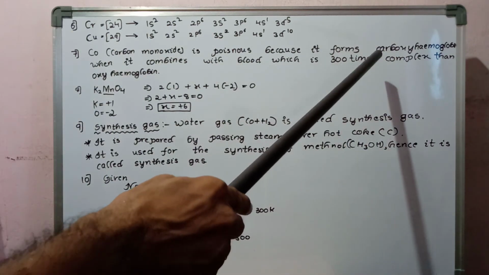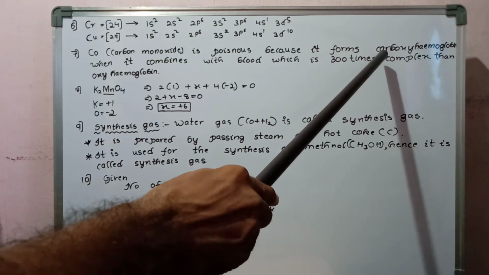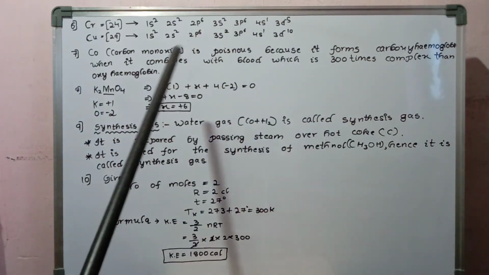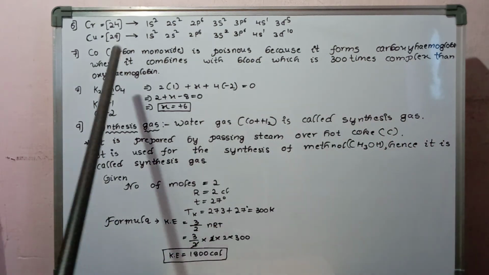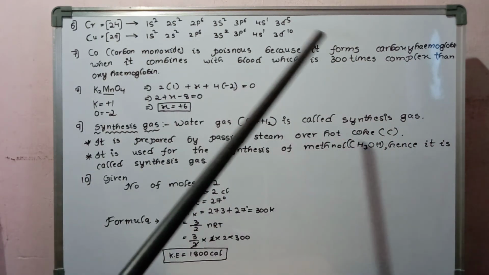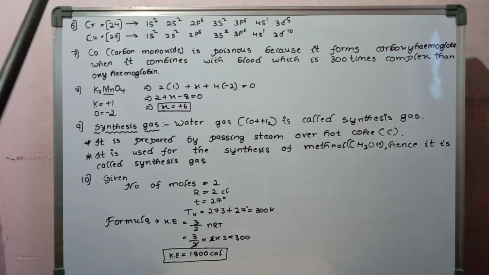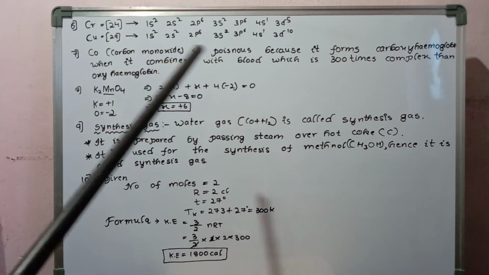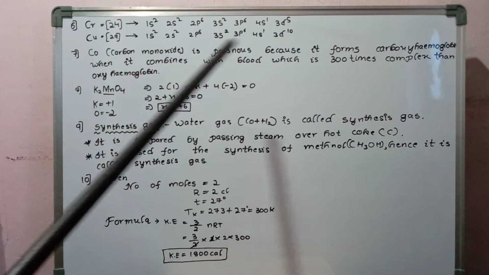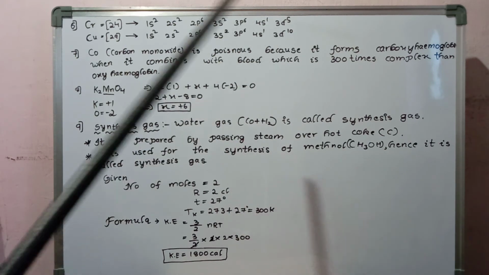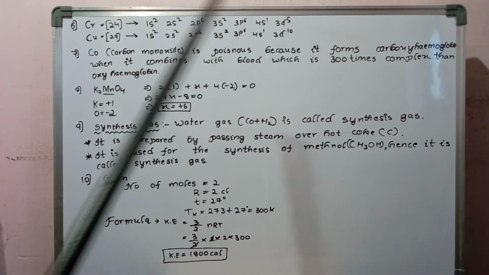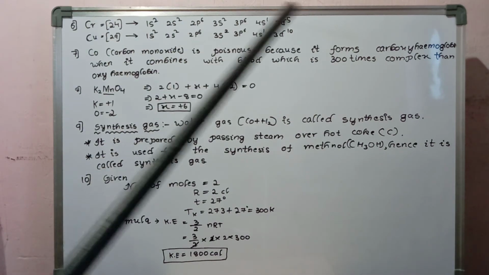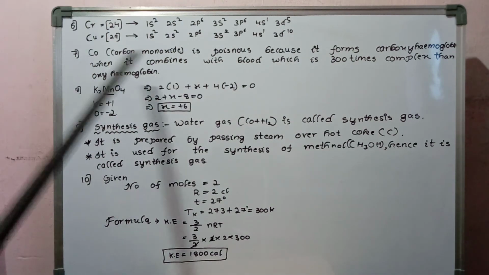When it combines with the hemoglobin of blood, it forms carboxyhemoglobin, a very stable complex compound, and its stability is 300 times greater than oxyhemoglobin. So carbon monoxide is poisonous. For breaking up this complex into simple molecules, we use artificial respiration. For that, another gas known as carbogen is used. Okay, that is the seventh answer.